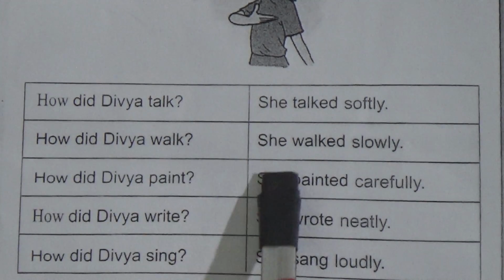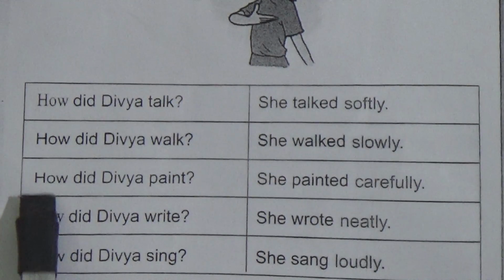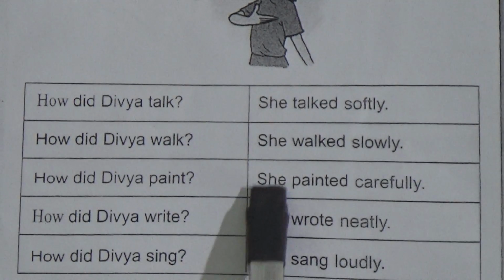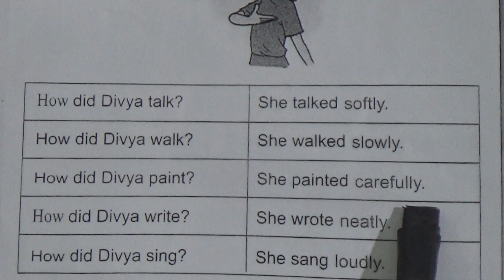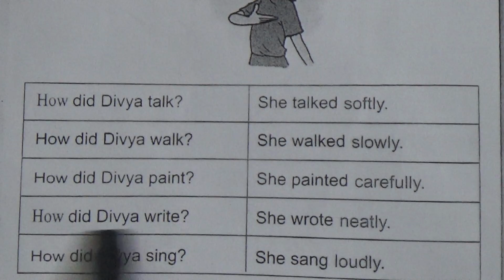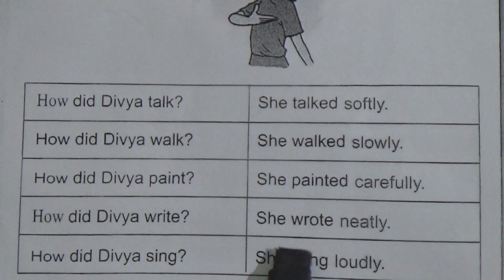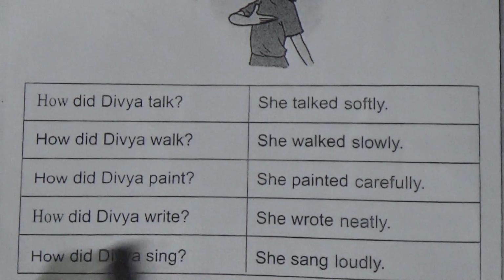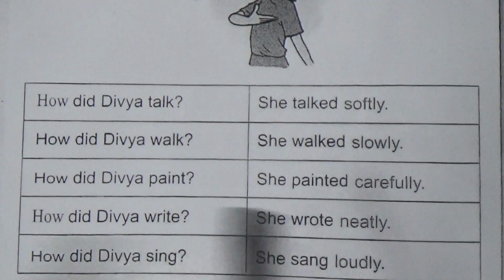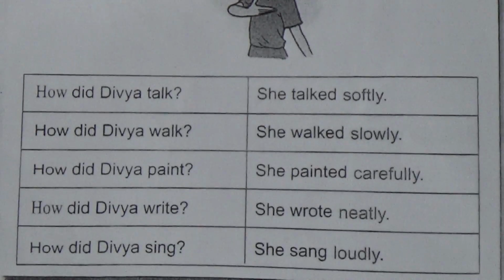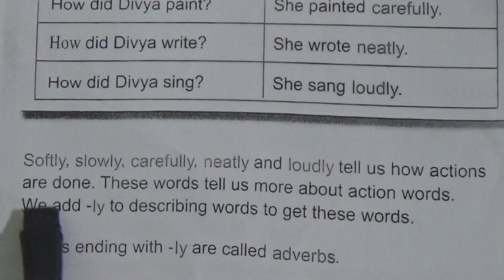How did Divya walk? She walked slowly. How did Divya paint? She painted carefully. How did Divya write? She wrote neatly. How did Divya sing? She sang loudly. So here, softly, slowly, carefully, neatly and loudly tell us how actions are done.